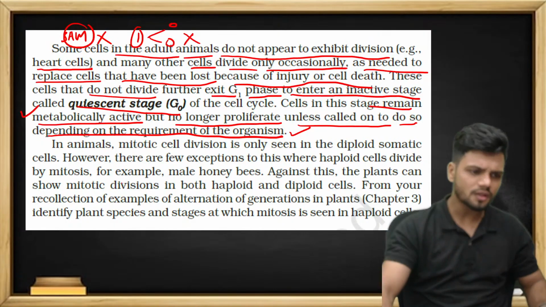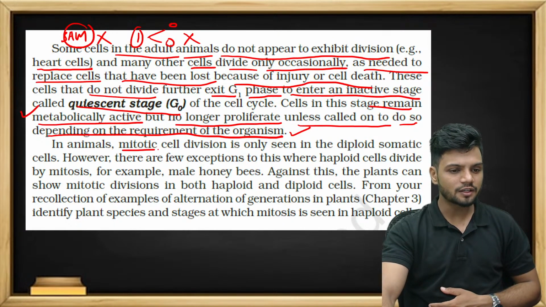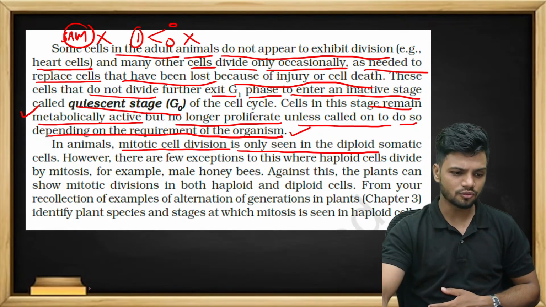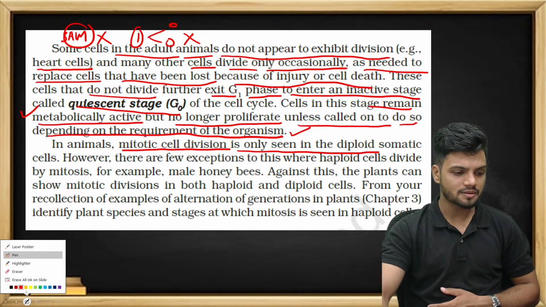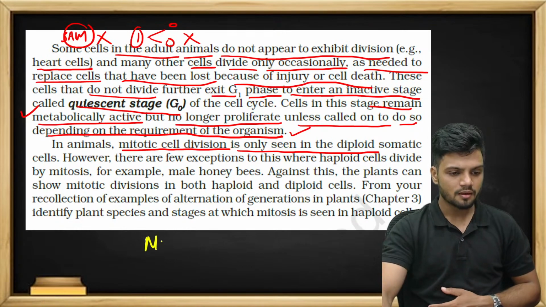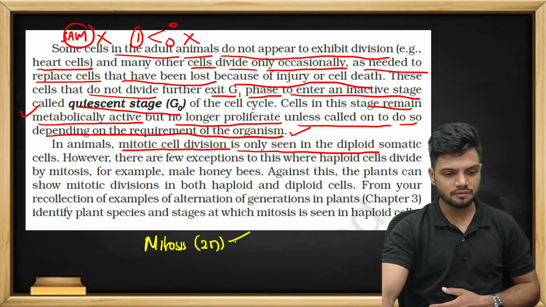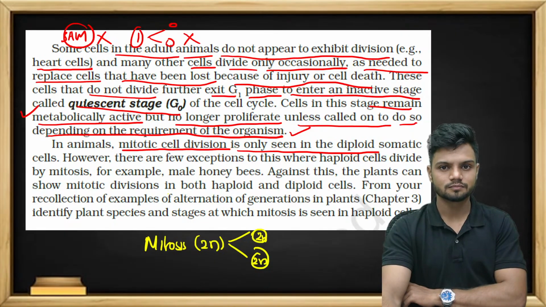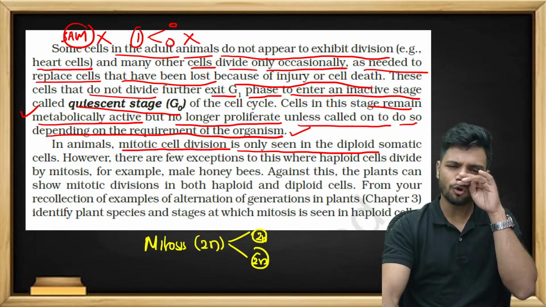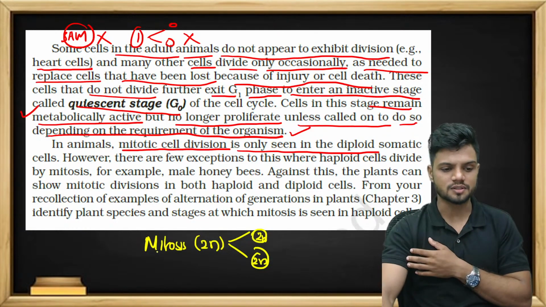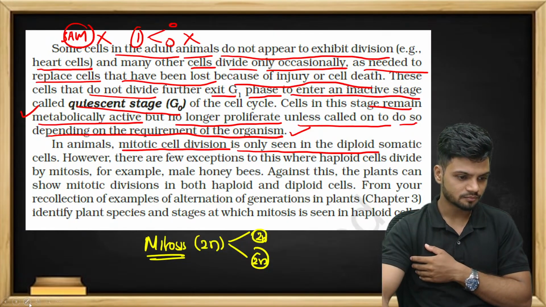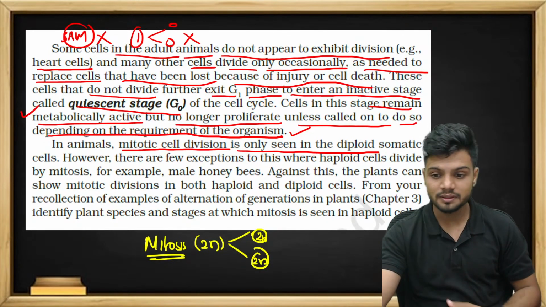Now, in animals, mitotic cell division is only seen in a diploid cell. All of you know mitosis only happens in a diploid cell. What is the meaning of that? In the case of mitosis, we have a diploid cell. The diploid cell will divide into two cells. Both cells are going to be diploid, 2n to 2n. There is no change in ploidy, and it always happens in a diploid cell. Mitosis.